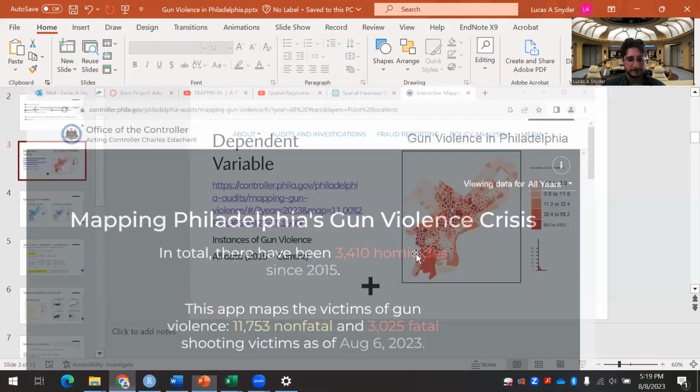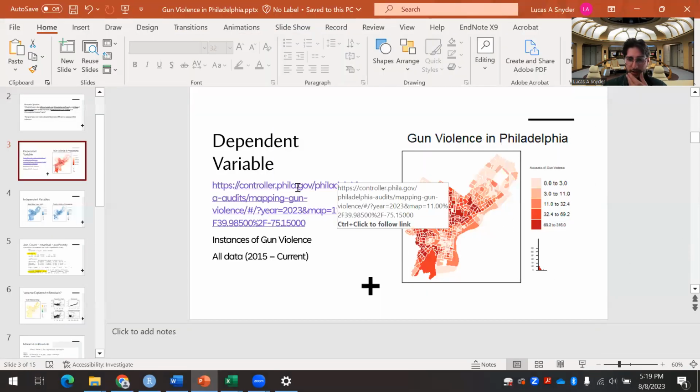Here's a little map I made in R just to check it out. We got five little sections, and you can see the darker areas are definitely clustered.